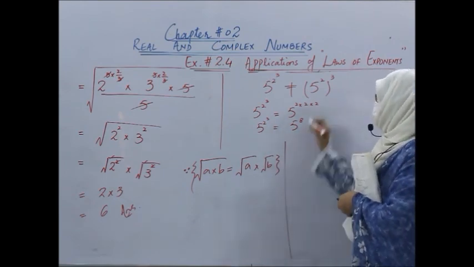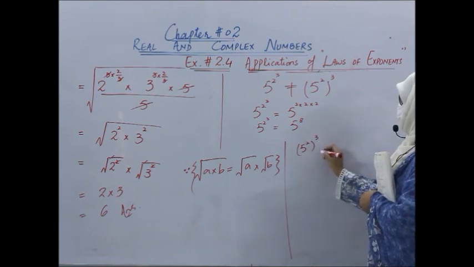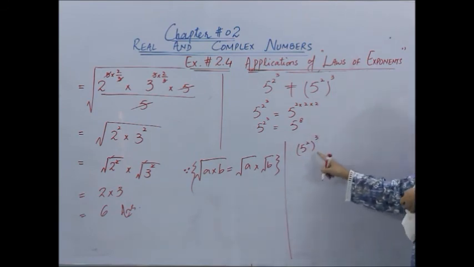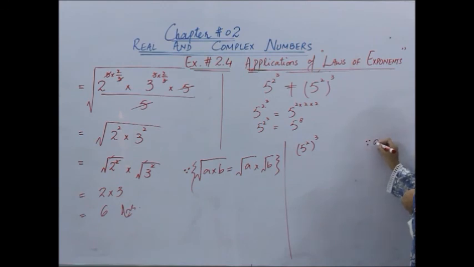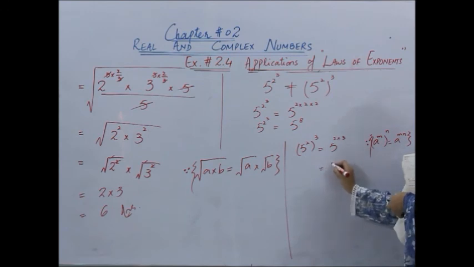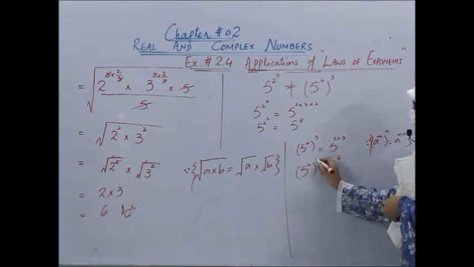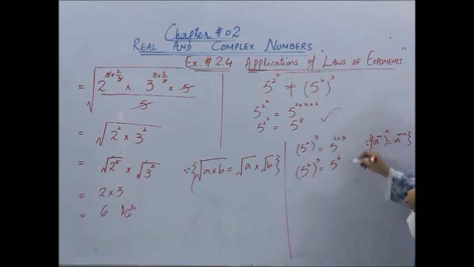5 power 2 power 3 means 5 power 8. Now what about this? 5 power 2 whole power 3. Can anybody tell me how we will solve it? We will use a law of index over here. Which law of index? A power m whole power n, that is, powers would be multiplied with each other. So it will give you 5 power 2 multiplied by 3, that is 5 power 6. So they are totally different terms. Don't mix them up. Now you can solve the third and fourth part of question number 3 by yourself.